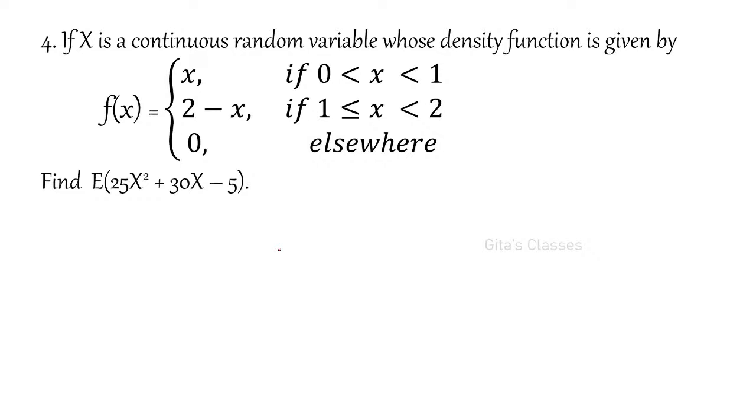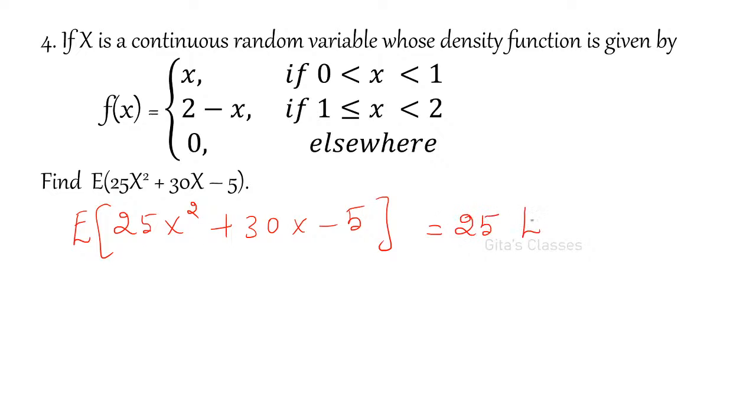Next question, if x is a continuous random variable whose density function f of x is given by this function. Now, here it is a little different question. Find E of 25x squared plus 30x minus 5. So, how will you find out this? Listen carefully. This is a linear function, a linear combination, so you can take the constants outside.